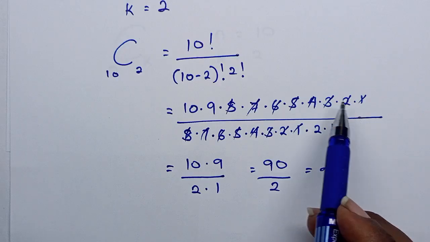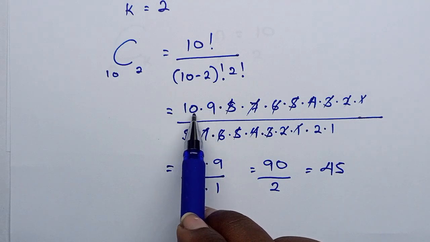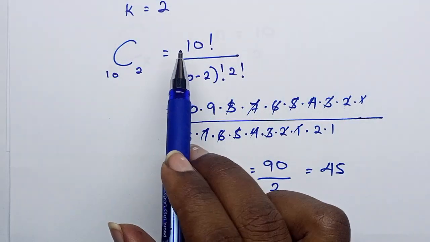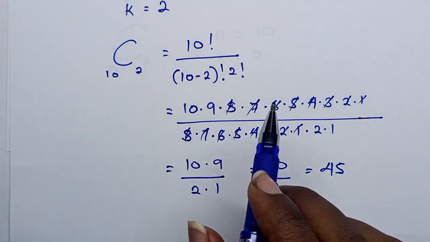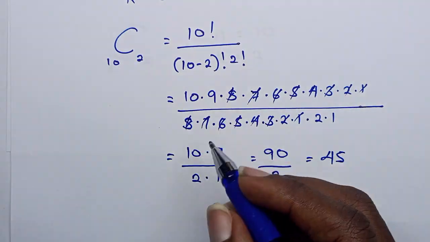Now, what if you have, say, 100 factorial? You can easily put this in the calculator. You can say 10 factorial over 8 factorial times 2 factorial. You must have a scientific calculator. So, you could have solved this that way.